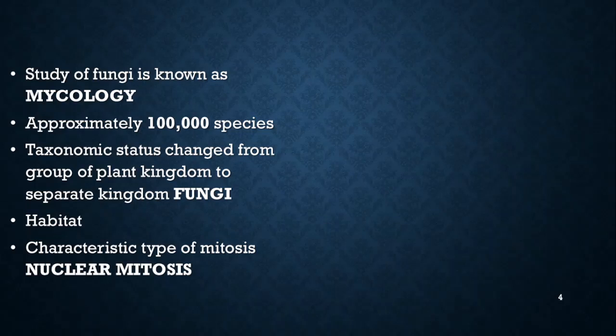The first one is that fungi are non-motile just like plants, and they lack centrioles just like plants. Also, they have a cell wall like plants have. Although the cell wall of fungi is made of chitin, they still have a cell wall, which is not present in animals. So the scientists used to think that fungi should be given a group in the plant kingdom.